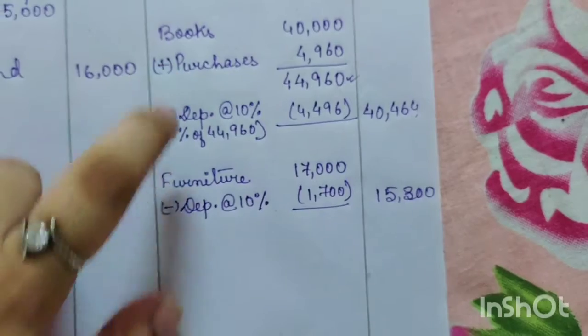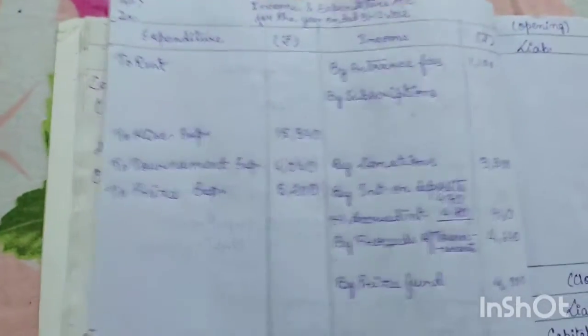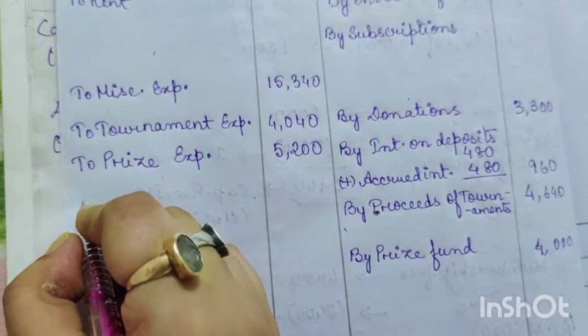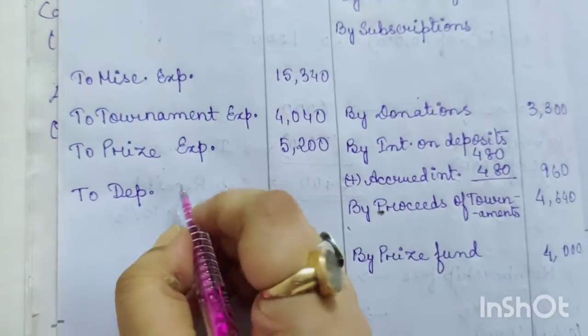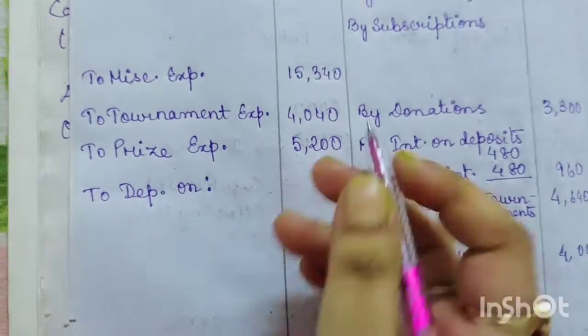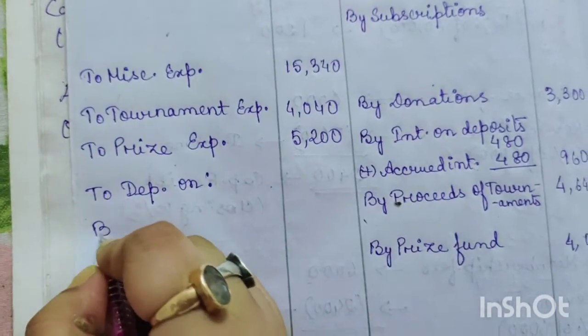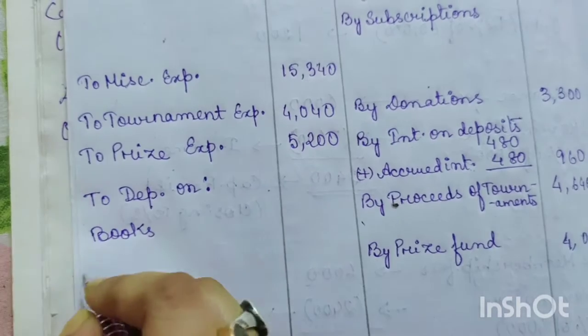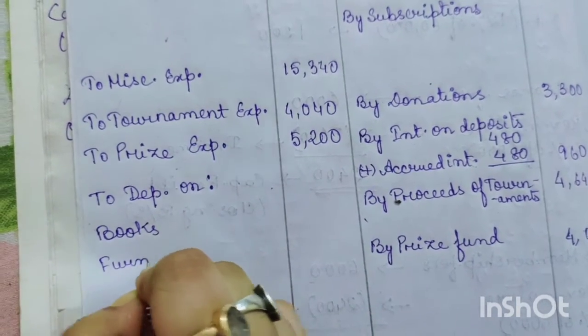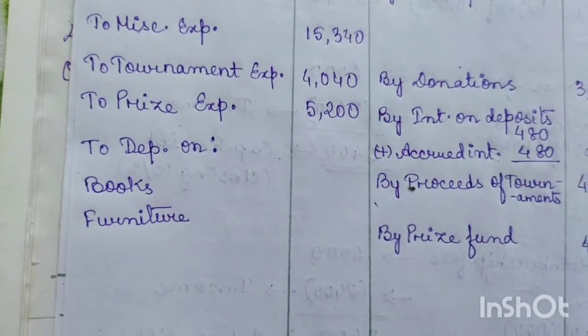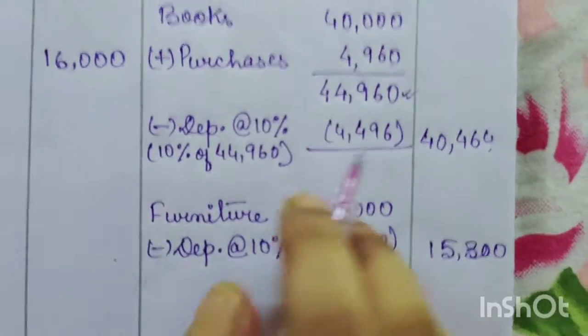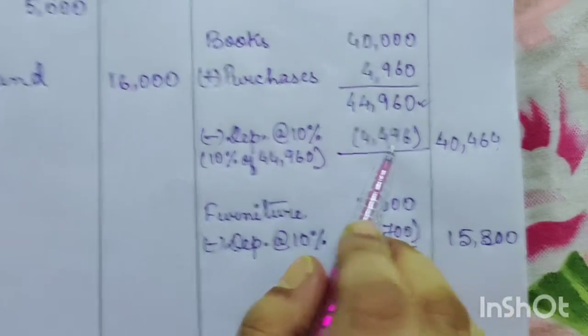Okay, now this depreciation is an expenditure, right? So this will go in the income and expenditure account on the expenditure side. Okay, to depreciation on, we had depreciation on books and on furniture. Now what is the value of depreciation in case of books? 4,496.